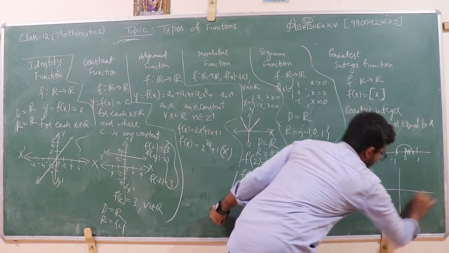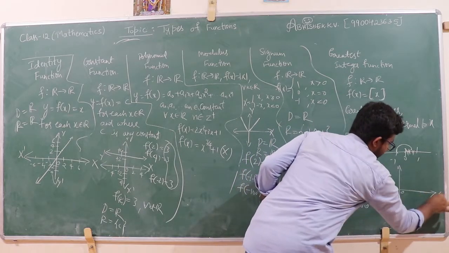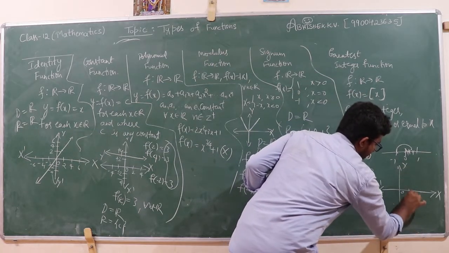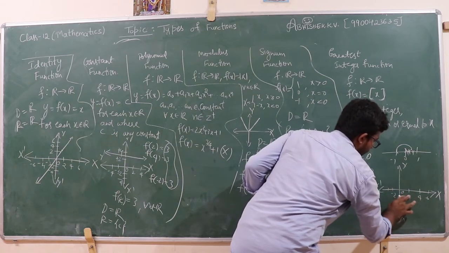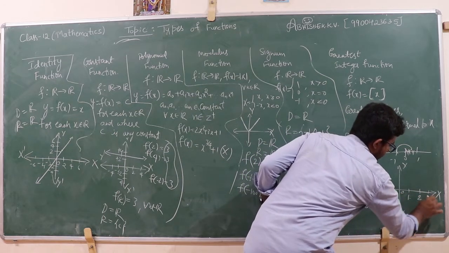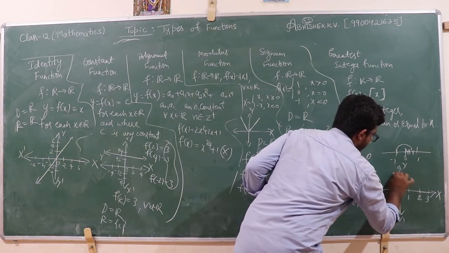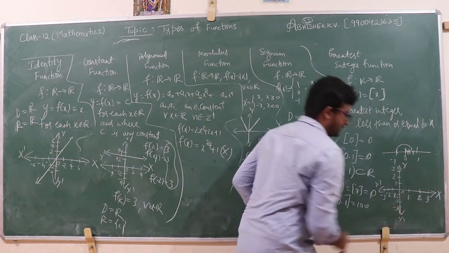So the graph of this function will be defined as follows. If I consider this as x, this as y, x dash, y dash, take that as 1, 2, 3, minus 1, minus 2, minus 3, 1, 2, 3, minus 1, minus 2, minus 3.